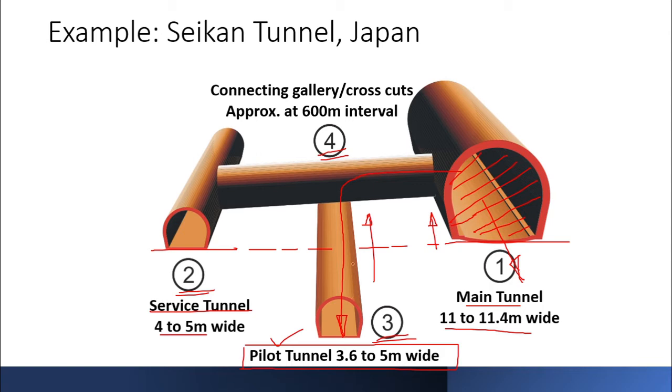Okay, so if this pilot tunnel was not there, and even the service tunnel was not there, then this main tunnel would be the only opening in the ground which you would be using for ventilation as well as drainage purposes. But now if you have this pilot tunnel in place, it can be an additional opening which will be useful to the designer and the contractor itself.